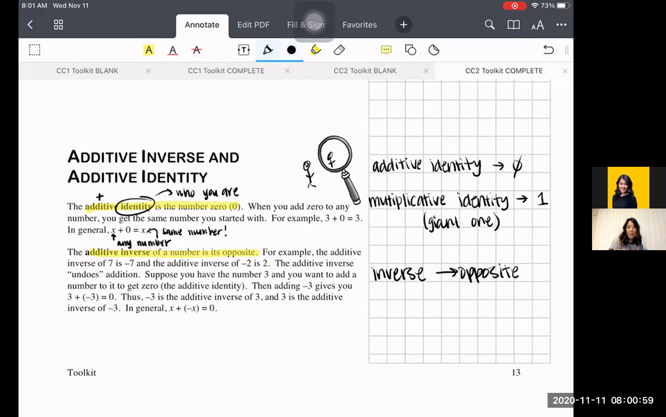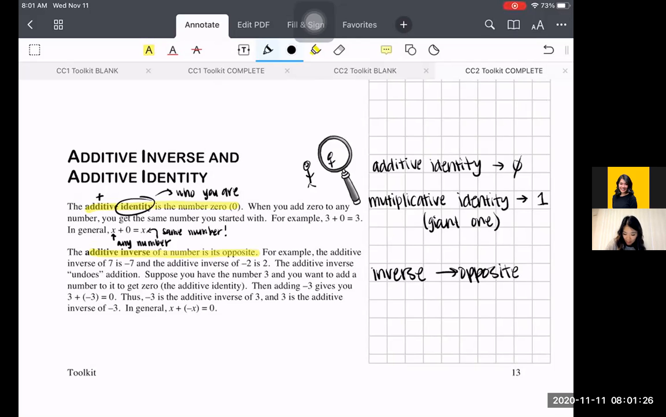And this is why these two are connected. With additive identity, you're adding 0 to keep that number. With additive inverse, the opposite, you're adding the opposite to get 0 in the end. So 3 plus -3 gets you 0. 5 plus -5 gets you 0. 10 plus -10 gets you 0. A billion plus -1 billion gets you 0.